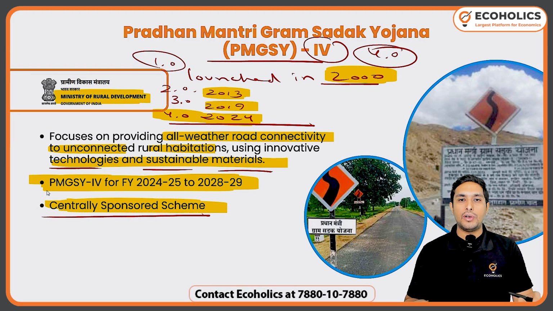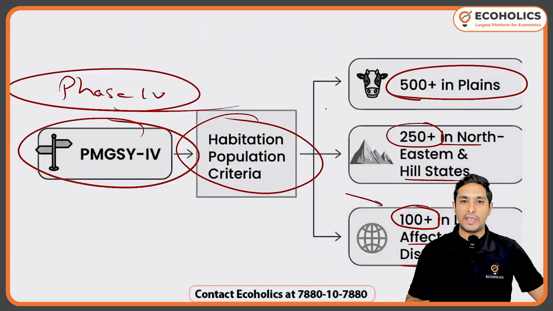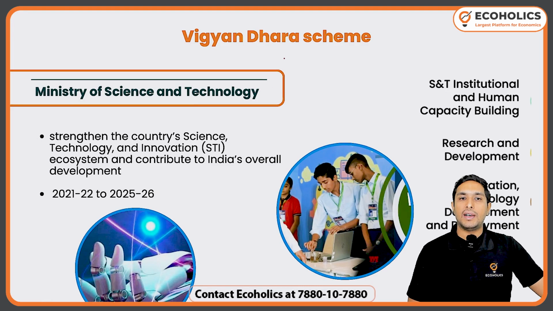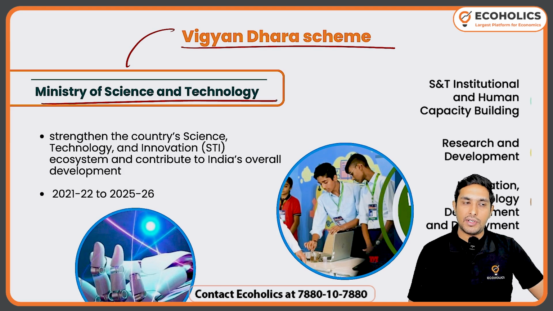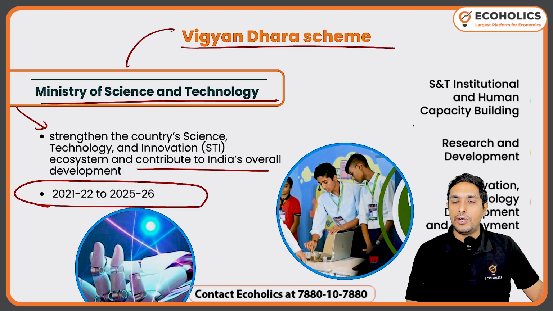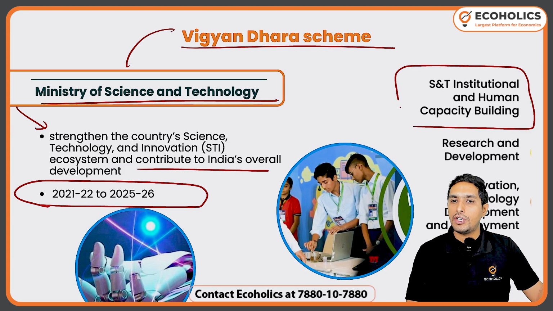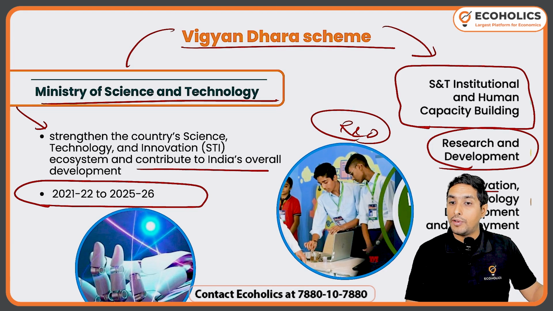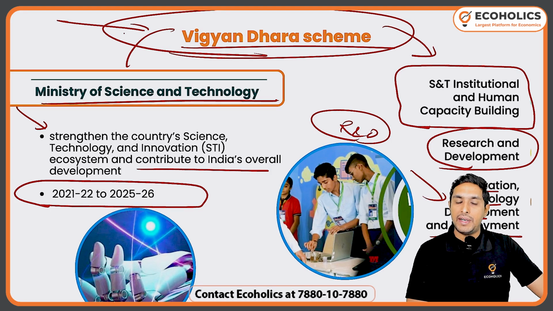I would like to talk about Vigyan se related scheme, very important, it is called Vigyan Dhara scheme. Now it's Vigyan, so it has a Ministry of Science and Technology. For example, till 2025-2026 it will be implemented. It is about strengthening India's science, technology, innovation ecosystem. So we are going to focus on science and technology, institutional and human capacity development training. R&D pe, research and development pe we are going to be having a focus, innovation, technology development, deployment, all these things we are going to be focusing upon under the Vigyan Dhara scheme.